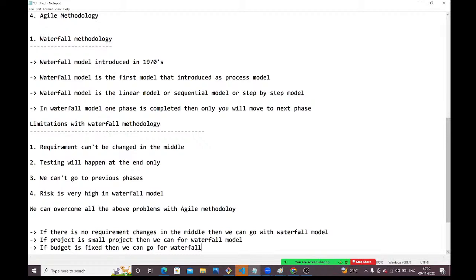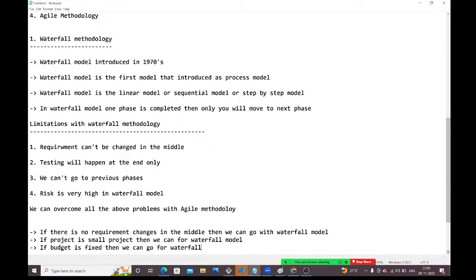If there are no requirement changes in the middle, then you can go. If the project is small, then you can go. If the budget is fixed, then you can go.